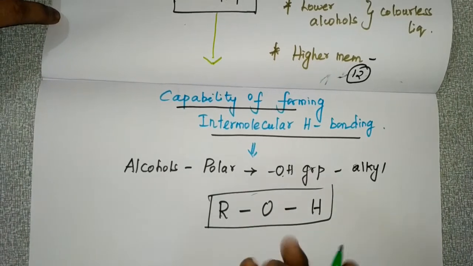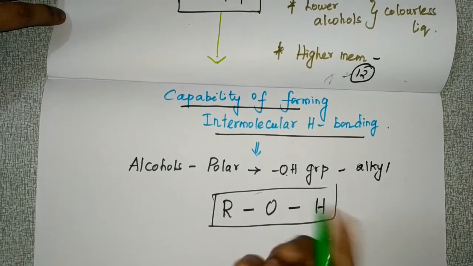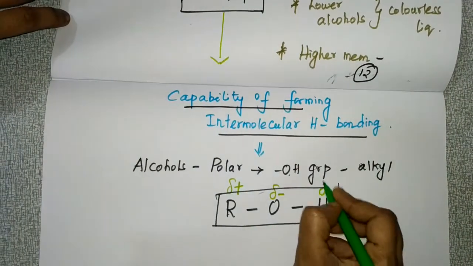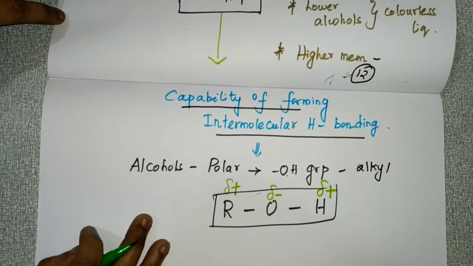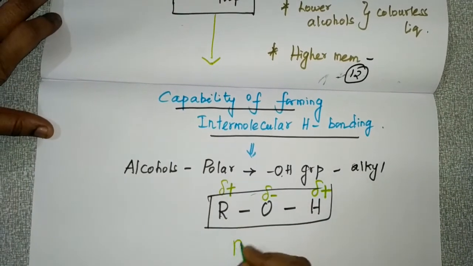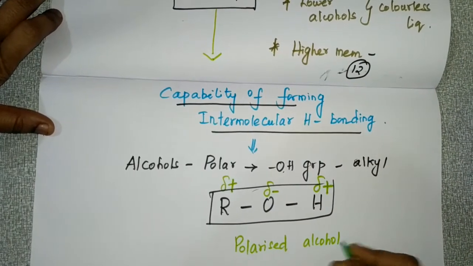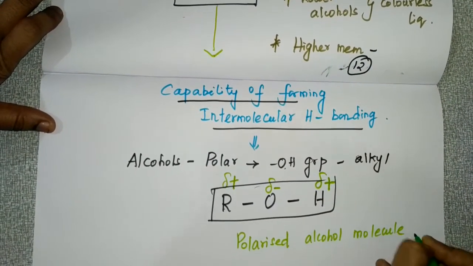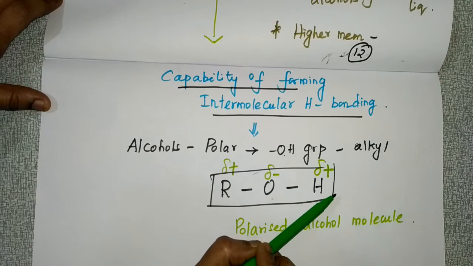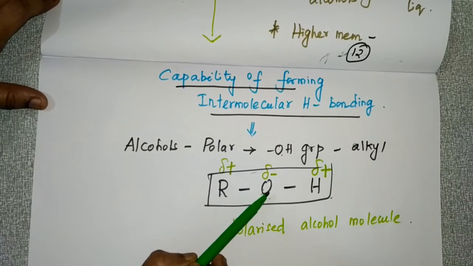So what does polarity mean? Partial charges are created. The oxygen will have a partial negative charge, the alkyl carbon will have a partial positive charge, and the hydrogen also will have a partial positive charge. So this is how polarity is created. This is a polarized alcohol molecule, with partial positive charge on the hydrogen atom and partial negative charge on the oxygen atom.